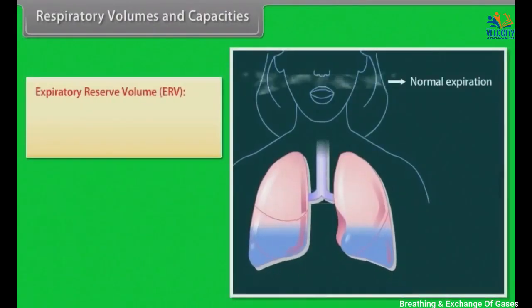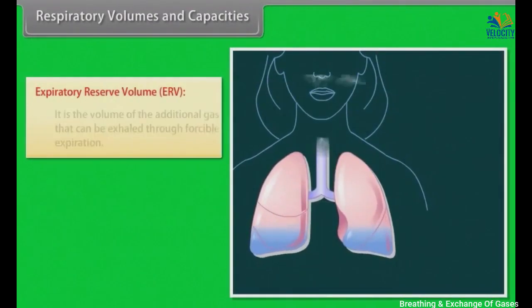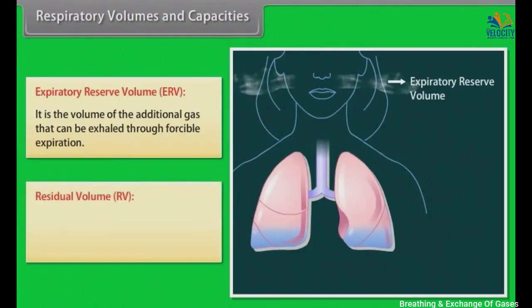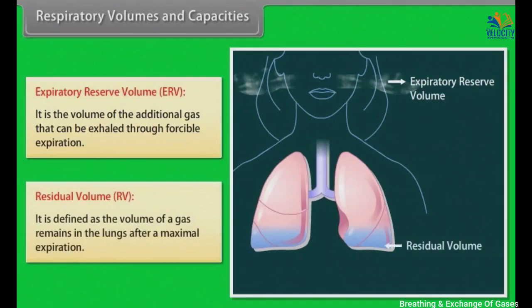Expiratory reserve volume, ERV. It is the volume of additional gas that can be exhaled through forcible expiration. Residual volume, RV. It is defined as the volume of gas that remains in the lungs after a maximal expiration.